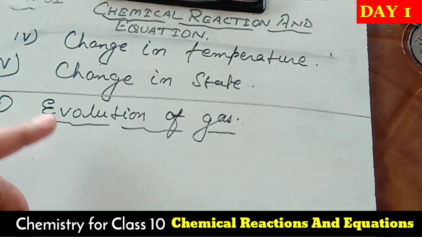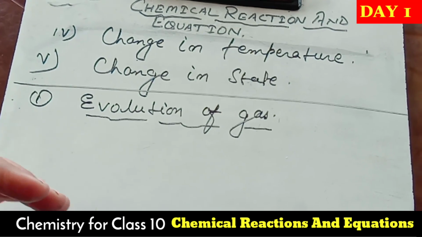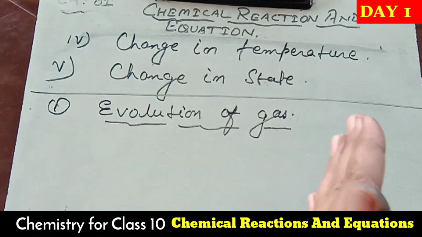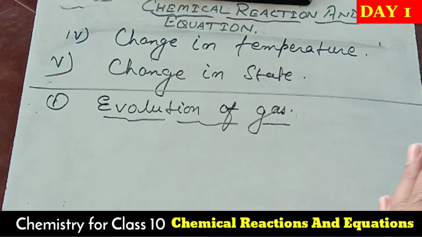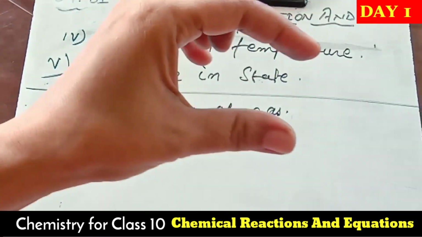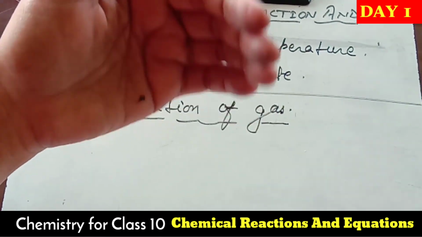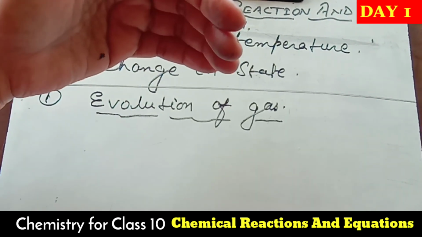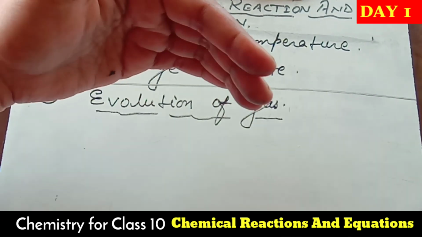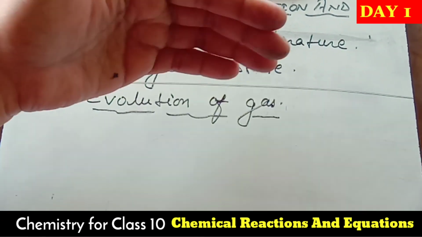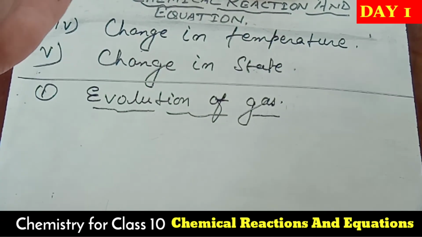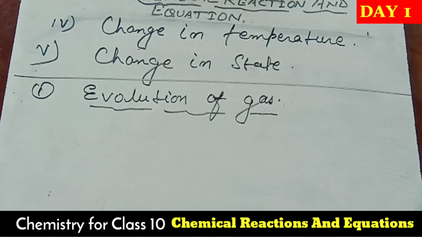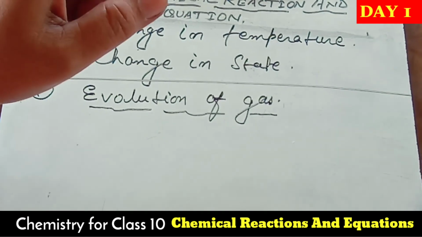Evolution of gas means that when any chemical reaction occurs, the product side gives off one gas and that is released. So it is compulsory that during evolution of gas in a chemical reaction, gas must be released on the product side. When two or more substances react with each other to form a new compound, there must be a compound.